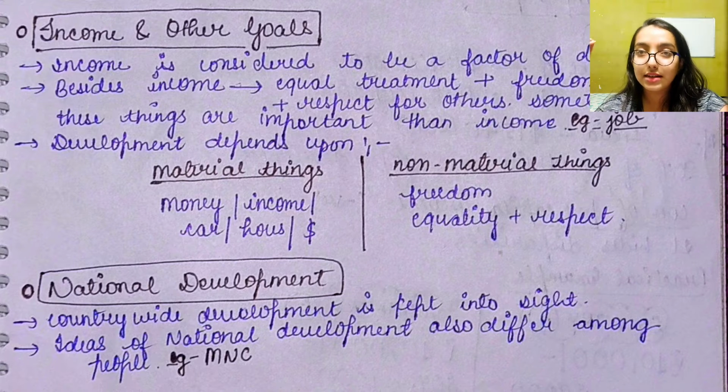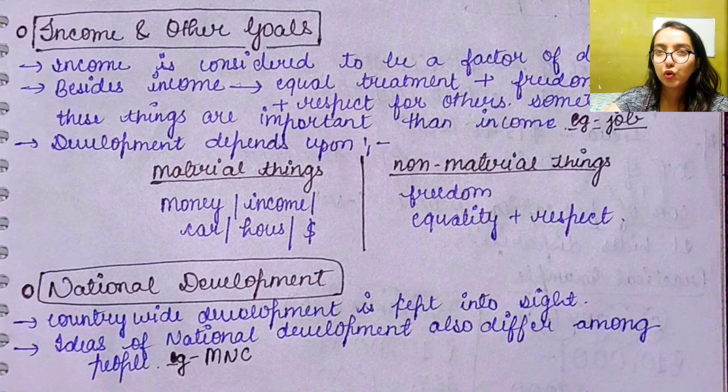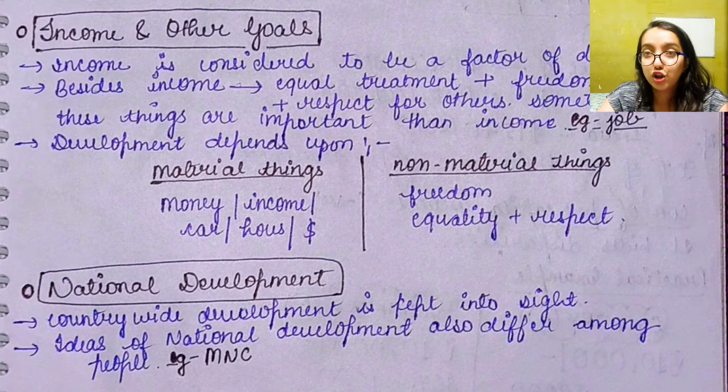For example, let's take an example of an MNC. Now, if any kind of MNC has come to India, some people are going to be happy that they are going to get job opportunities in that company. So it is development for them. But the small industry owners, the small goods producers, are going to get very upset because of the MNCs.